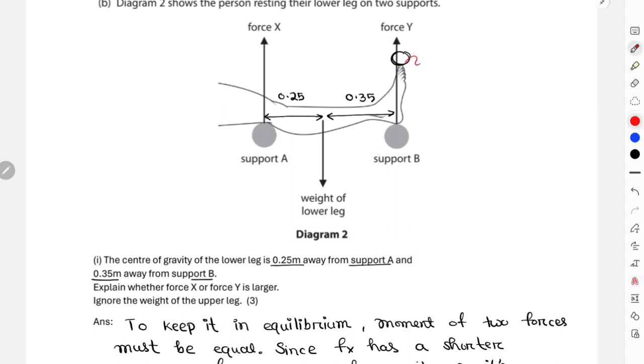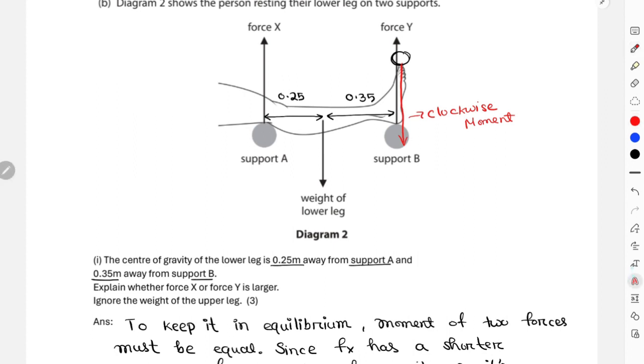Because of the weight of this ice, it will create a clockwise moment. Obviously, because of this weight of the bag of ice, the total clockwise moment increases.